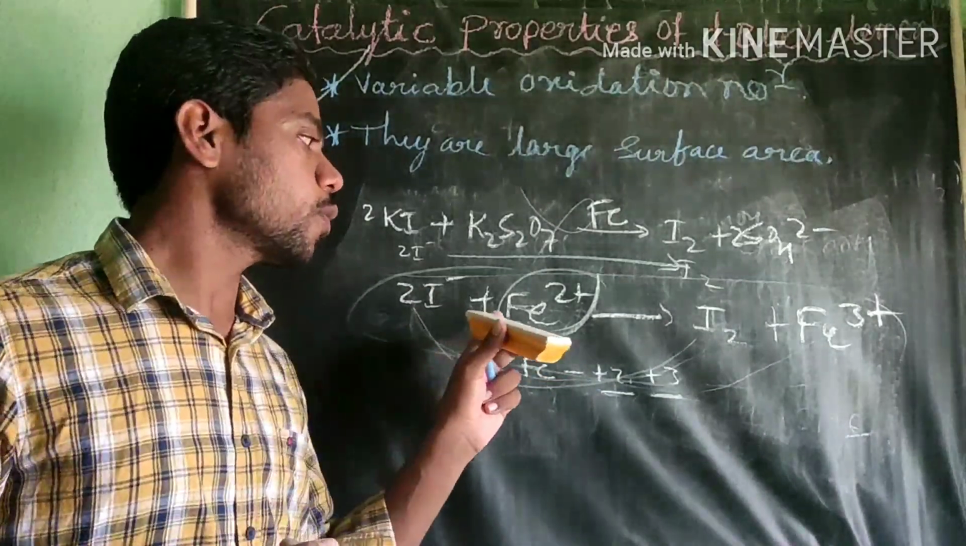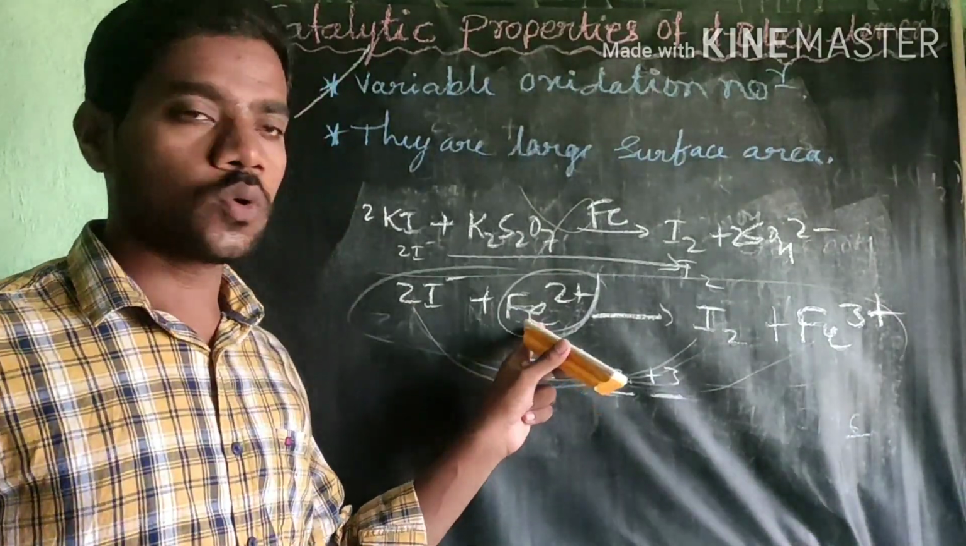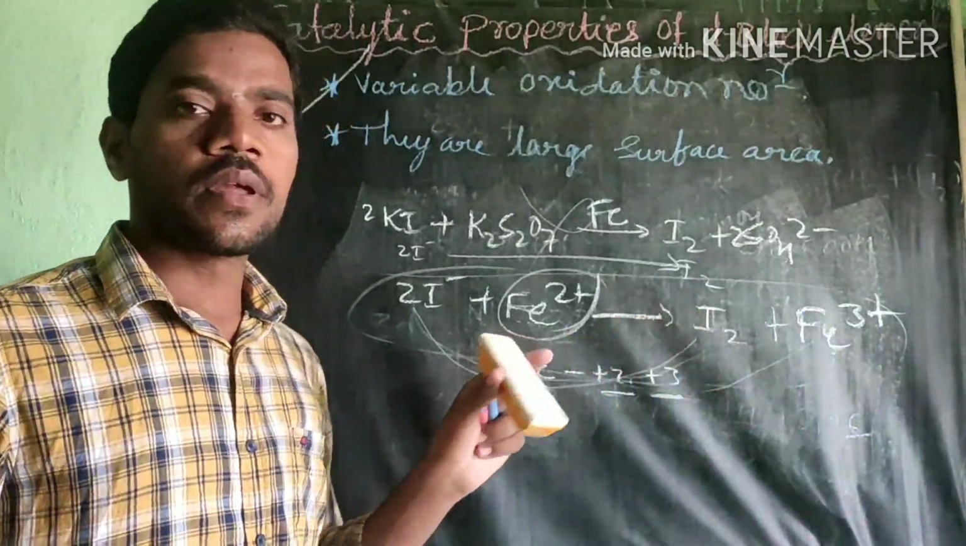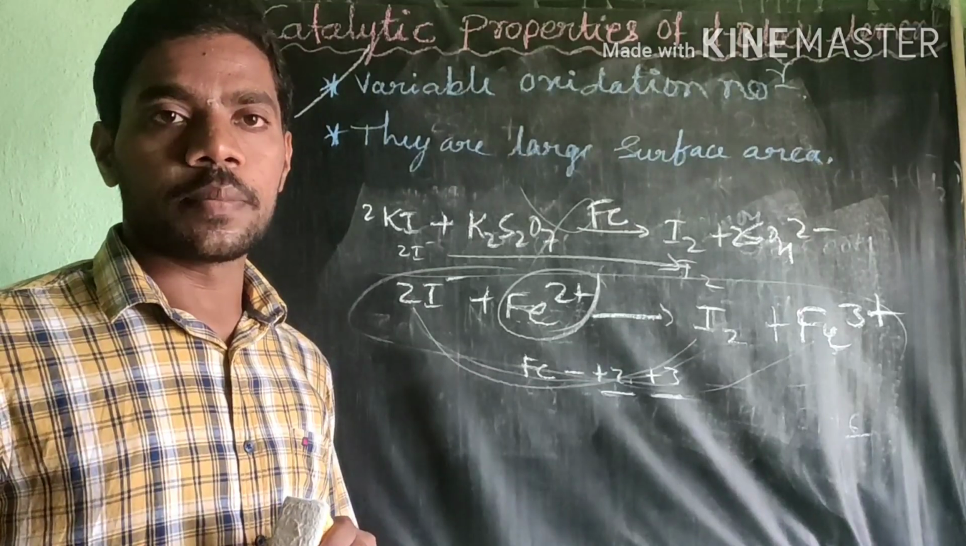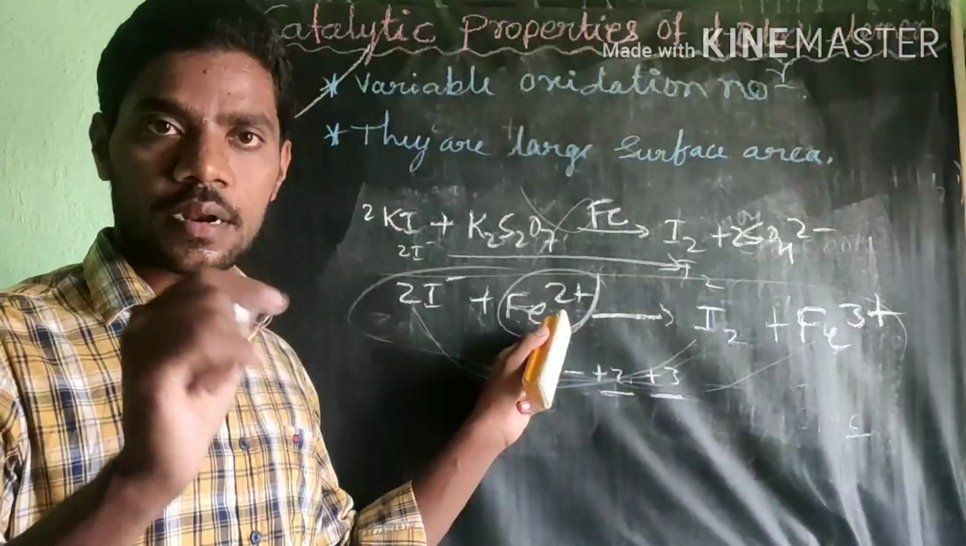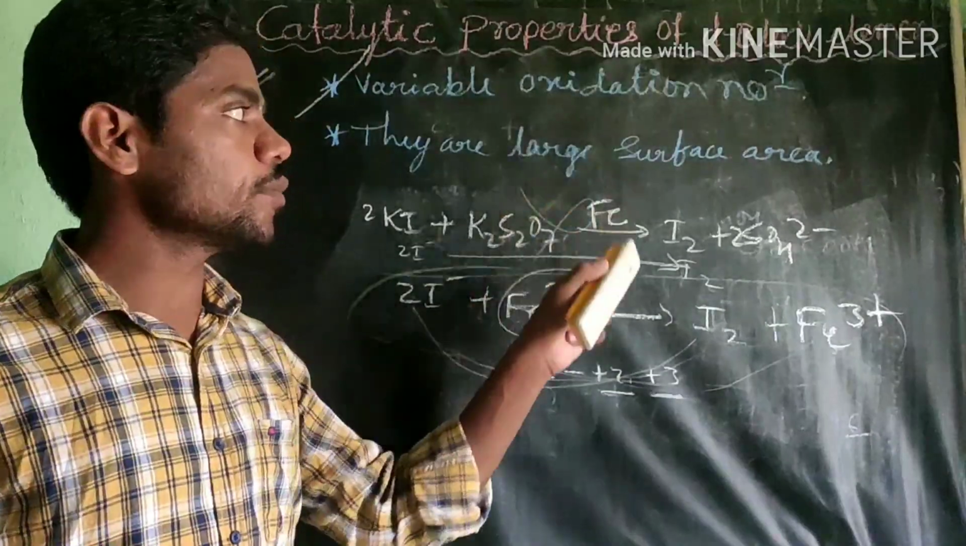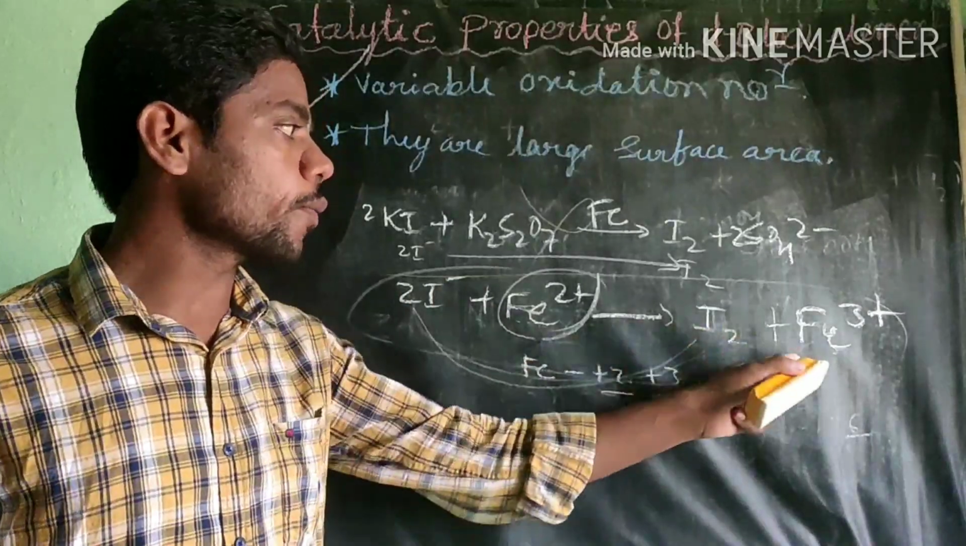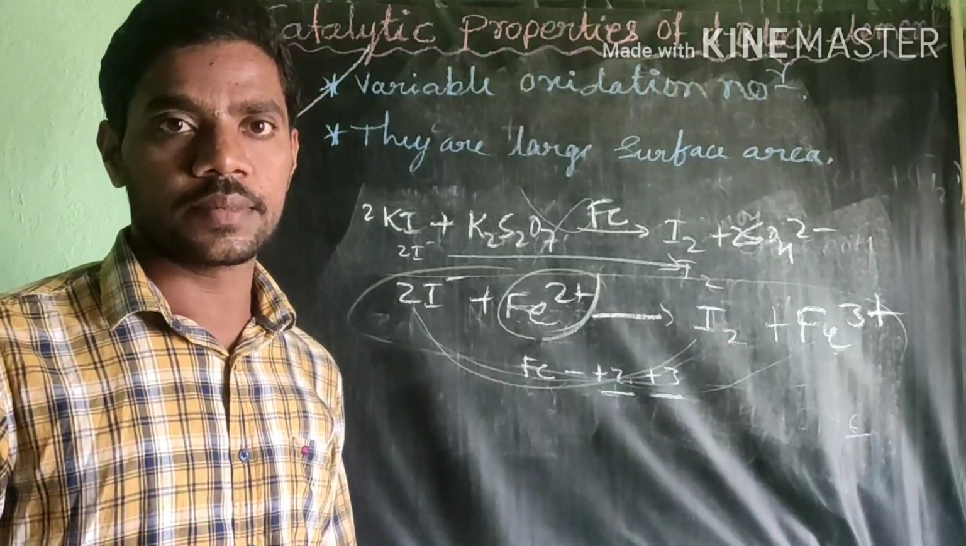No. Therefore, by losing an electron Fe2 plus is converted into Fe3 plus. Fe3 plus is also stable. Therefore, it acts as a catalyst. This Fe is a D block element. Therefore, all D block elements show catalytic property because of their variable oxidation states.